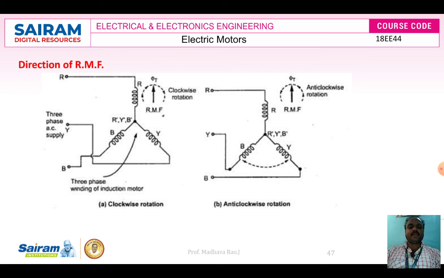Since B phase and Y phase are interchanged, B phase is connected to Y line, Y phase is connected to B line, then the induction motor direction will be anti-clockwise. So when it is RYB phase sequence, it will run in clockwise direction. When it is RBY, then the phase sequence is negative sequence, so it will run in anti-clockwise direction. So this is the direction of RMF.